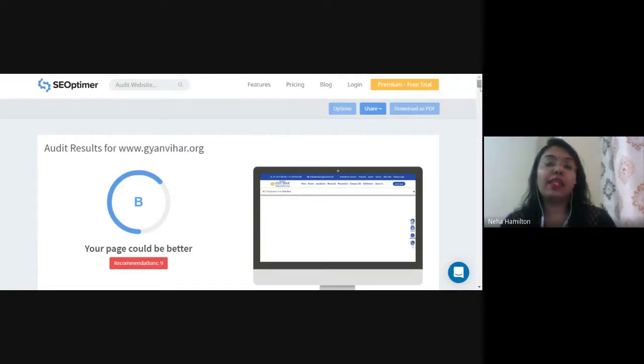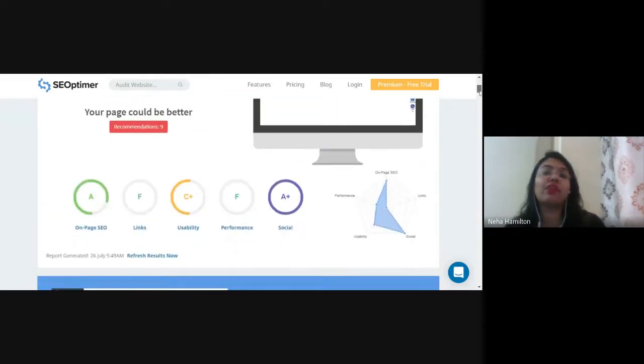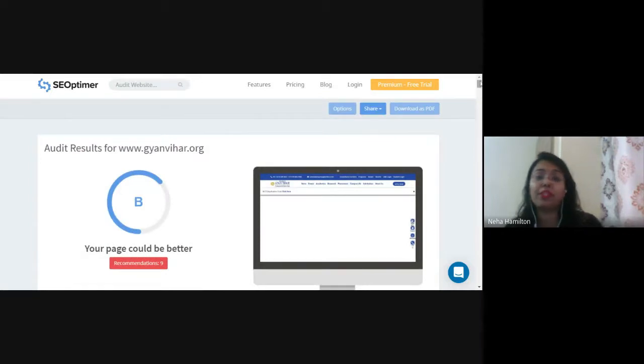Again, this website has limited functions when you are using the free version. If you pay a certain amount of money that they are asking for, then they can give you a detailed audit of your website, right? But for starters, you can just have a look at the free version of this web page. The name of the website that I have typed here is www.gyanvihar.org. This is a website that I want to do an audit on.